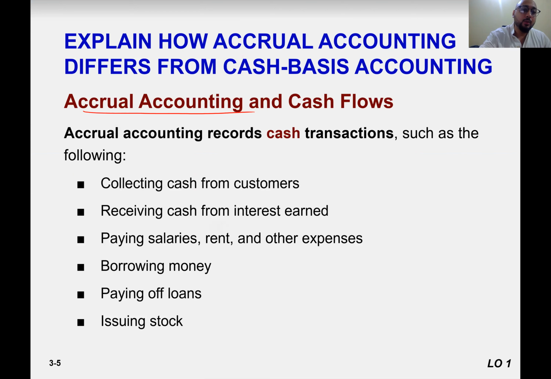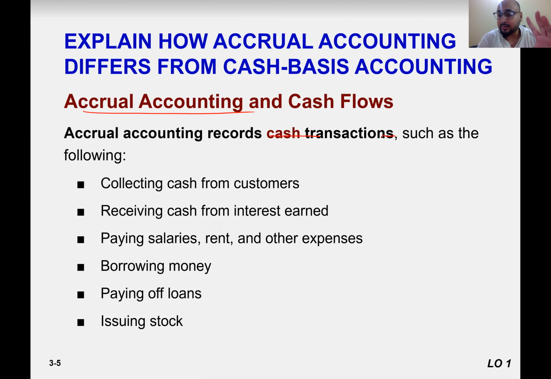So accrual accounting records cash transactions. It means there are some similarities between cash basis accounting and accrual basis accounting. Yes, because accrual basis accounting also records the cash transactions as well. But cash basis accounting does not record any non-cash transaction.